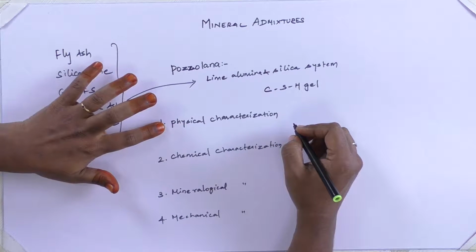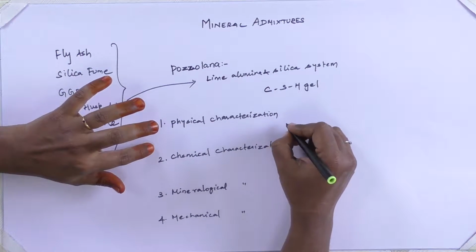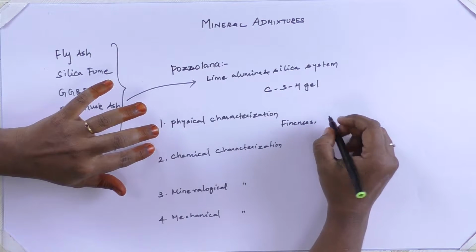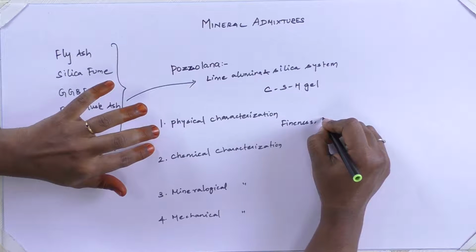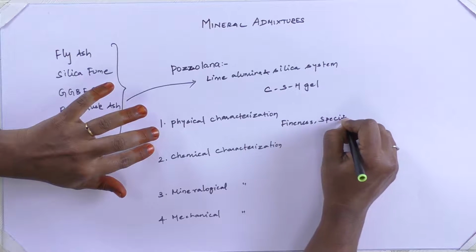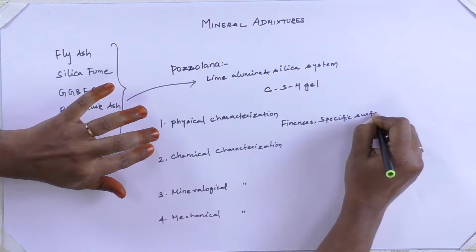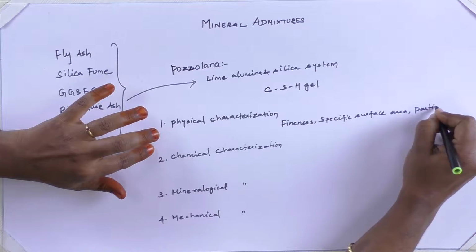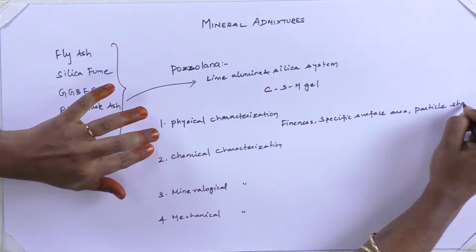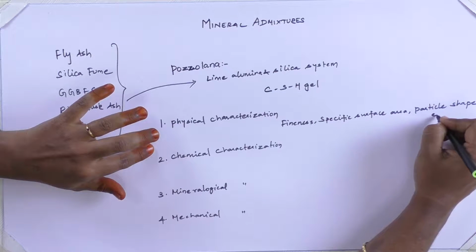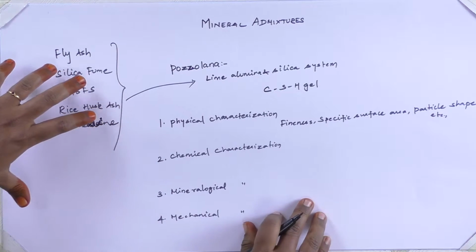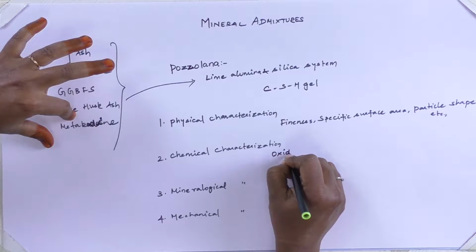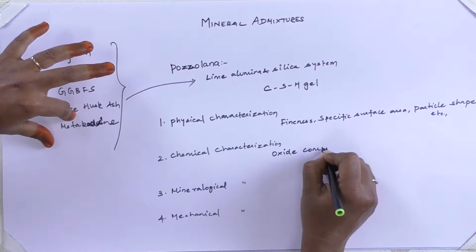In physical characterization, it mainly deals with the fineness, specific surface area, particle shape, etc. In chemical characterization, it deals with the oxide composition.